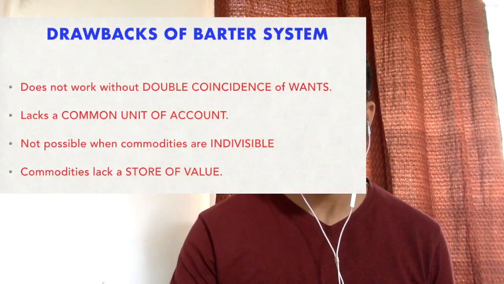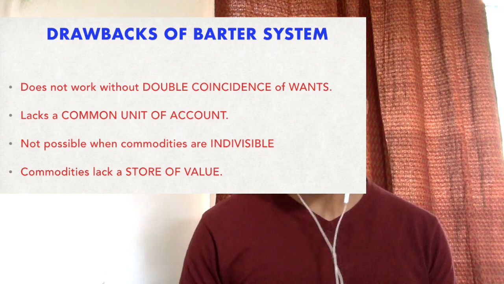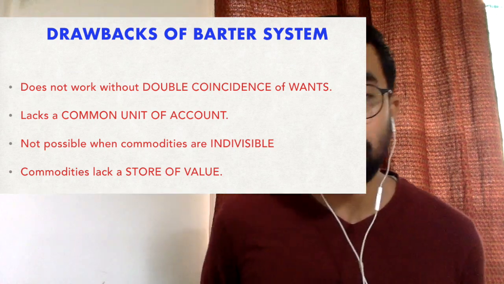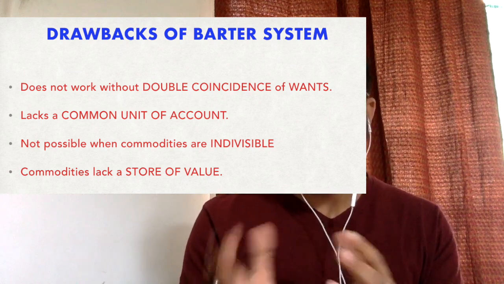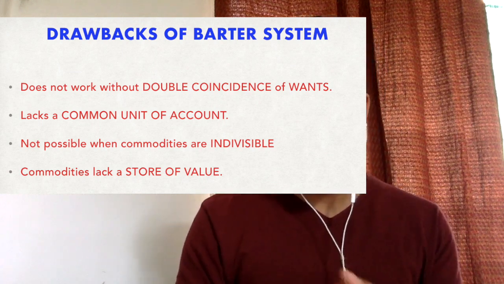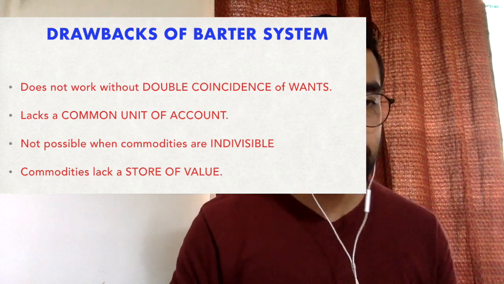Now let us look at the drawbacks, or the demerits, of the barter exchange system. It is not very difficult. You don't need to do any memorizing or rattabazi, as I had already said about social science or history. The drawbacks or the demerits will follow right from the characteristics or the basic requirements of the barter system, which I talked about a few minutes back.